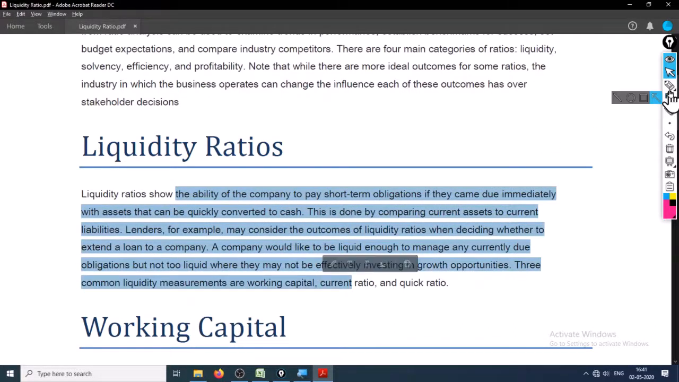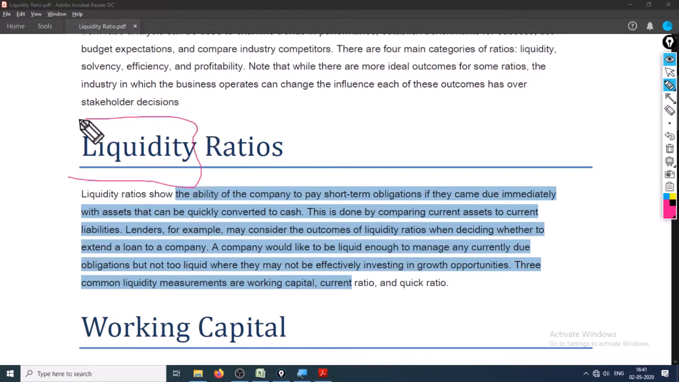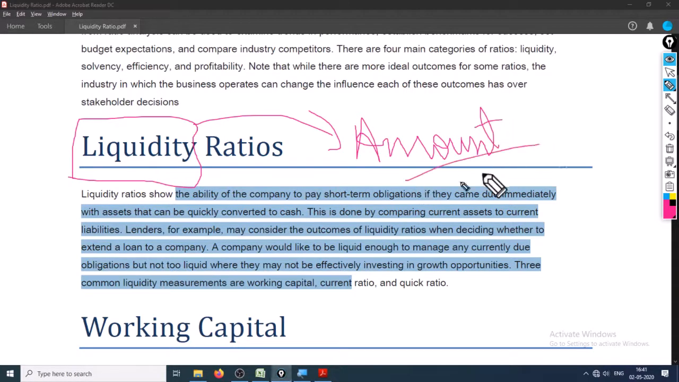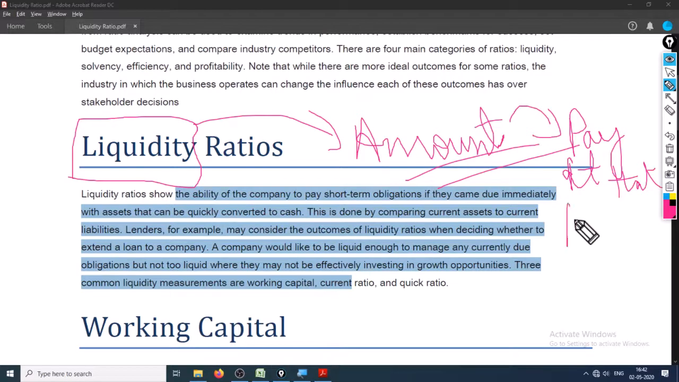Now, in the practical world, I'll tell you the definition of liquidity. Liquidity is the amount inside the company that it can convert into cash or payment the next day only, at that moment only. Now, this is one of the most important factors of every company.